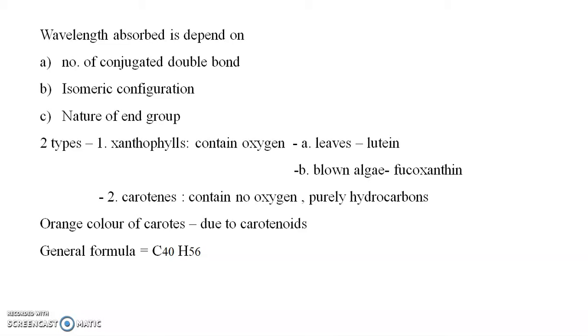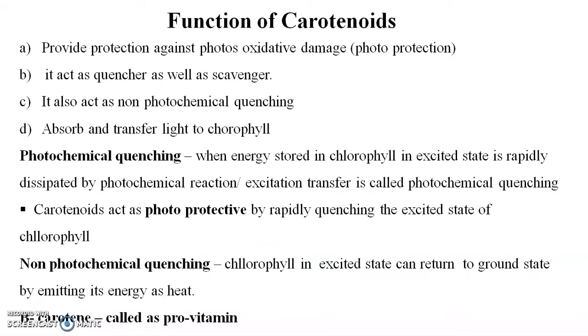So there are two types. First is the xanthophyll, which contains oxygen. It is present in leaves as lutein, and in brown algae as fucoxanthin. Second is the carotene, which does not contain oxygen. It is purely hydrocarbon. The orange color of carrots is due to the presence of carotenoids. The general formula is C40H56.